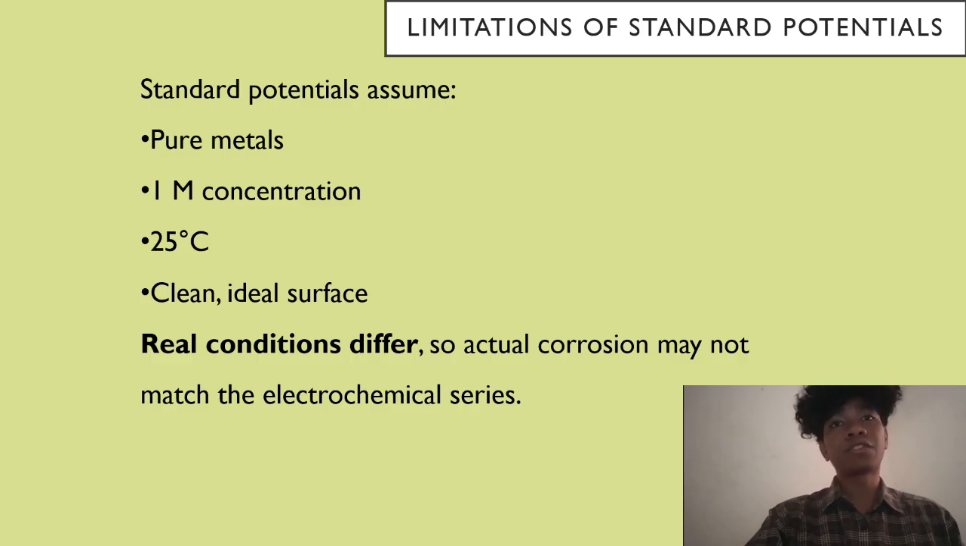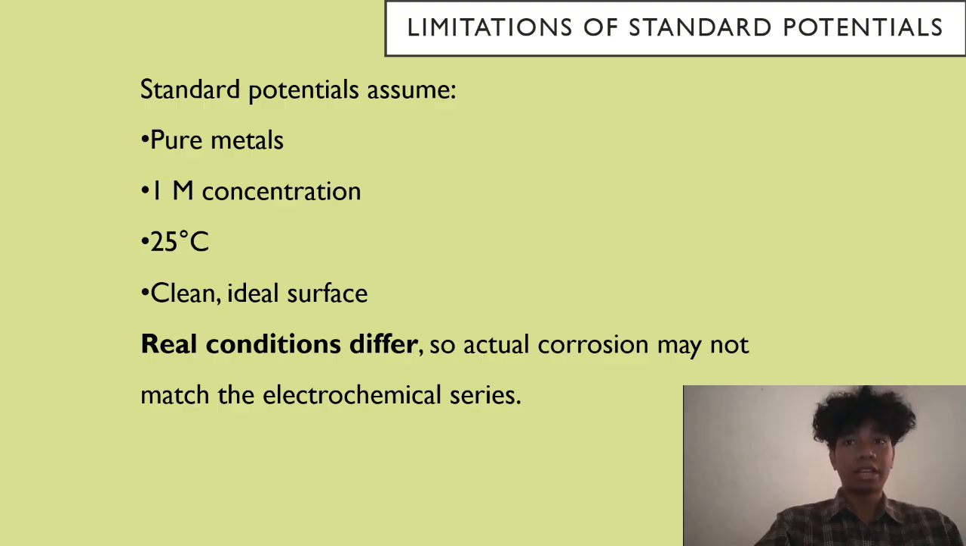Next is the limitation of standard potential. So standard electrode potentials are measured under ideal conditions: pure metal, 1 molar concentration and 25 degrees Celsius. However, a real-world environment rarely matches these conditions, so corrosion behavior can deviate significantly from the electrochemical series.